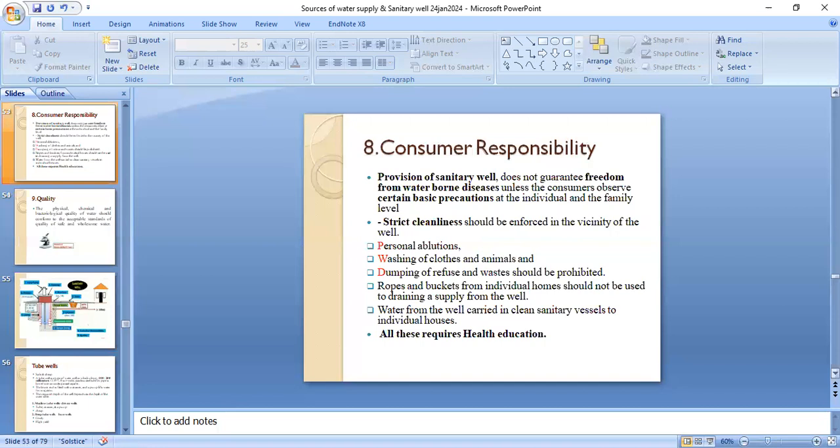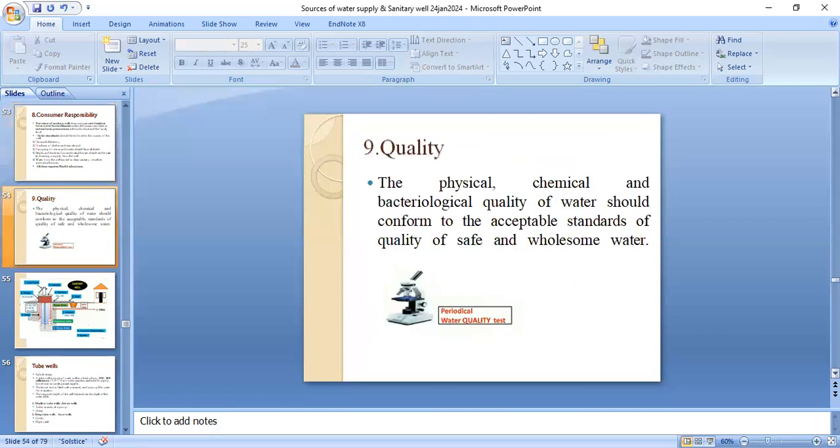Ropes and buckets from individual homes should not be used for drawing or supply from the well. Water from the well should be carried in clean sanitary vessels to the individual houses. All these require health education. The physical, chemical, and bacteriological quality of water should conform to acceptable standards of safe and wholesome water.